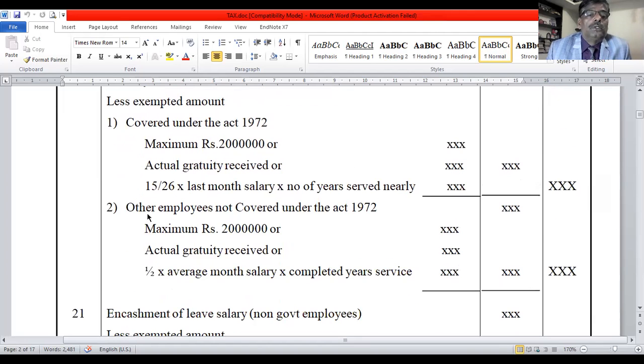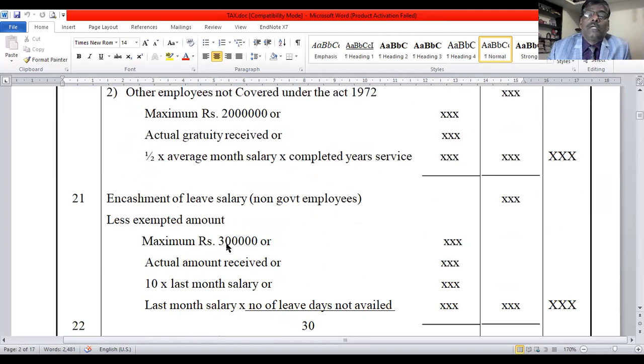Then for employees not covered under the Gratuity Act, I also calculated the same thing. You take the amount received in the inner column, you write the limits in the particular column. Exempted, you take the inner column, deduct the exempted from the amount received. Whatever balance remains, that is the taxable, goes to outer column.